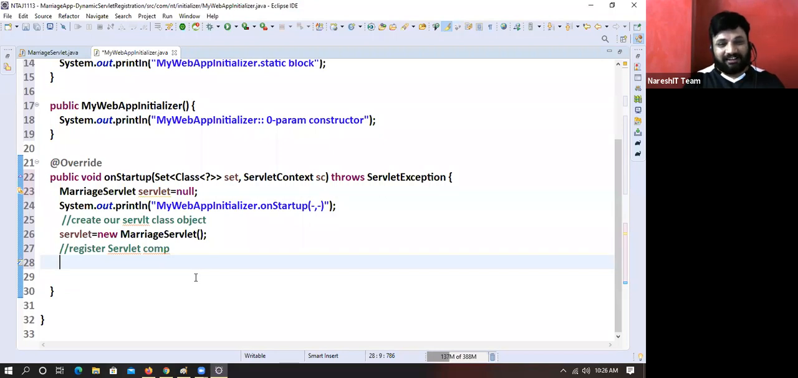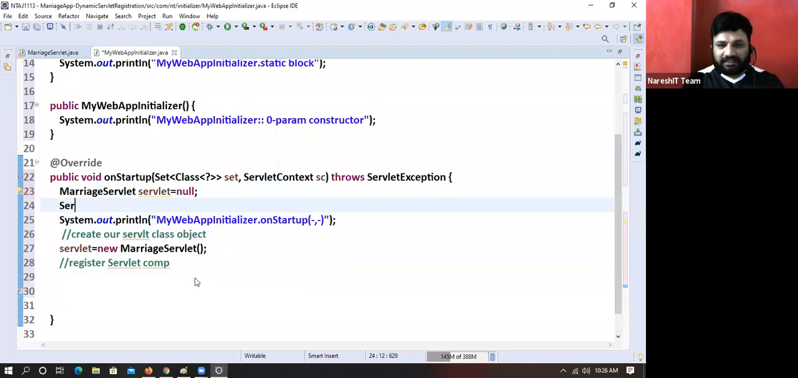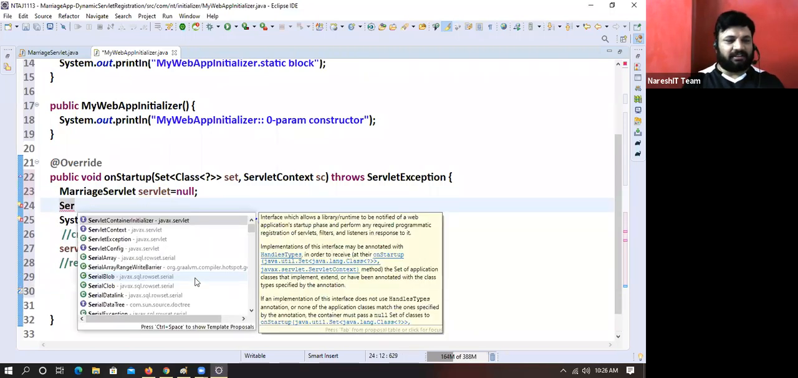Register servlet component. Come on. Register servlet component. Yes.